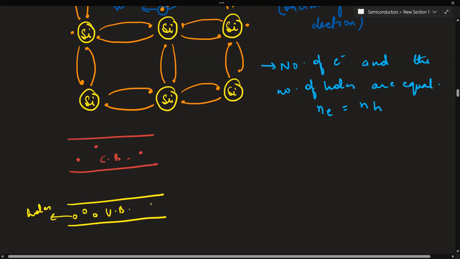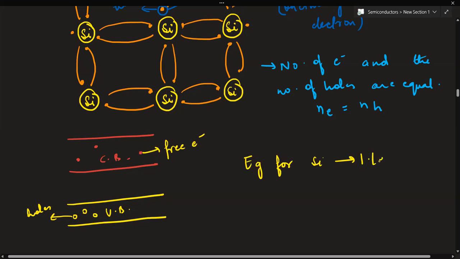Why? Initially it was filled. Now I have freed these electrons, and these free electrons will contribute in conduction. All right, and one more thing you have to remember, as I've told you, is the energy band gap. This you have to remember for silicon.